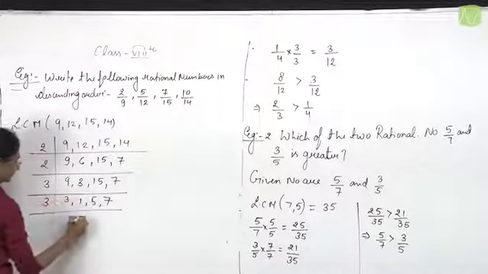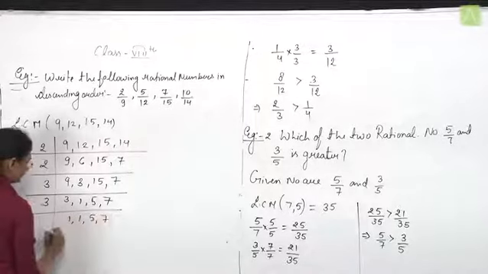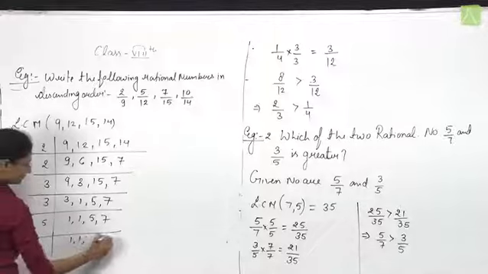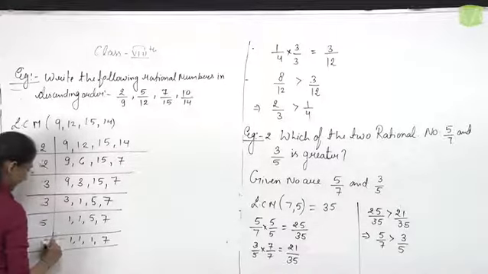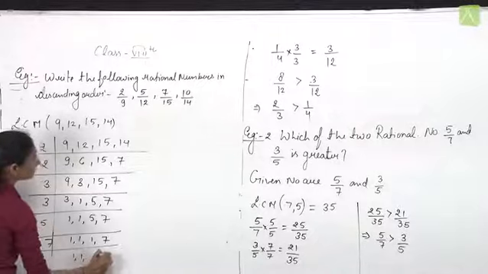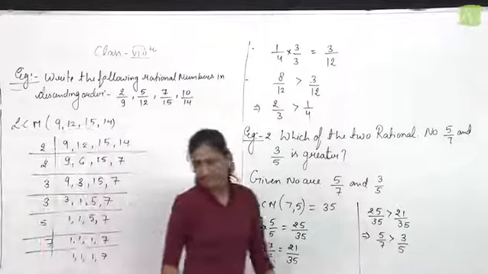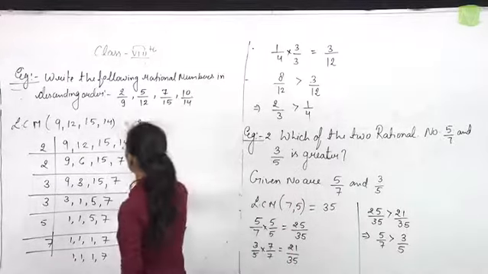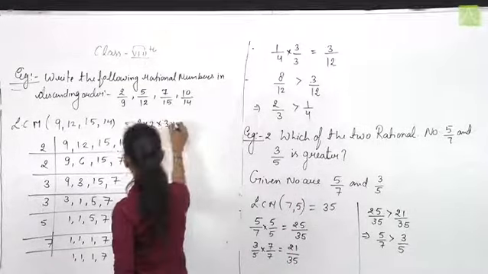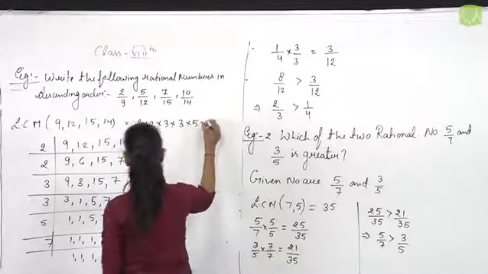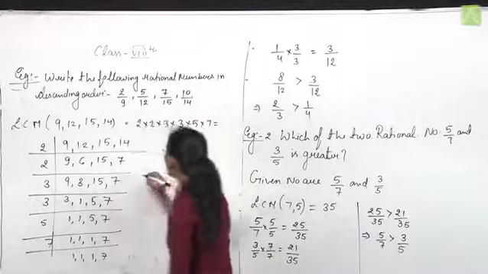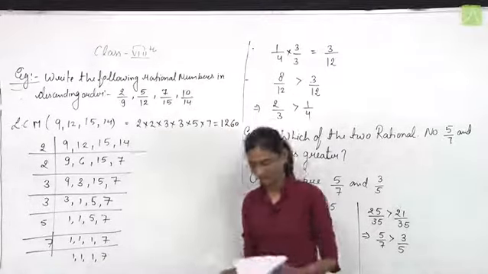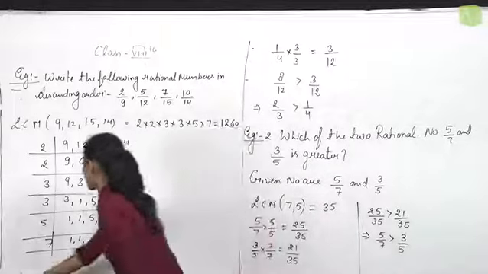Again 3. Next prime number is 5. And last prime is 7. Therefore, the LCM of 9, 12, 15 and 14 is given by 2 multiplied by 2 multiplied by 3 multiplied by 3, multiplied by 5, multiplied by 7. That is 1260. The LCM is 1260.